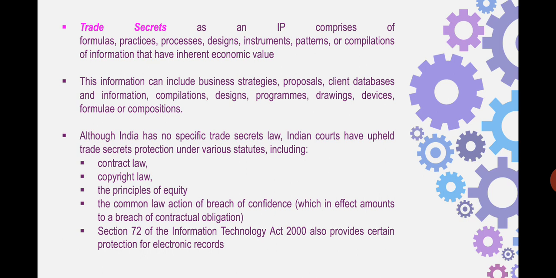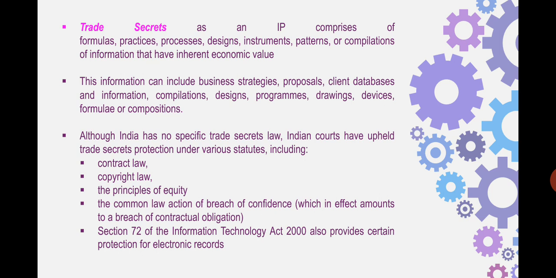So in case the electronic records are stolen from somebody's computer, or downloaded from somebody's computer on a pen drive, or a printout is taken, or it is copy pasted in somebody's pen drive, that means you are stealing the information from a person, then section 72 applies to you and you are misutilizing the trade secrets of that organization.